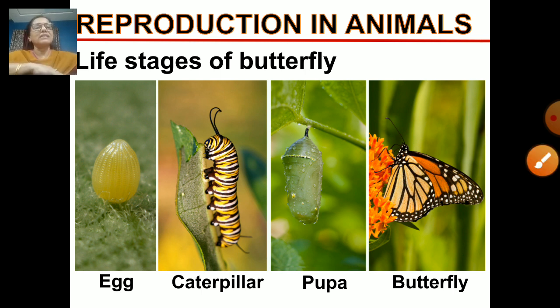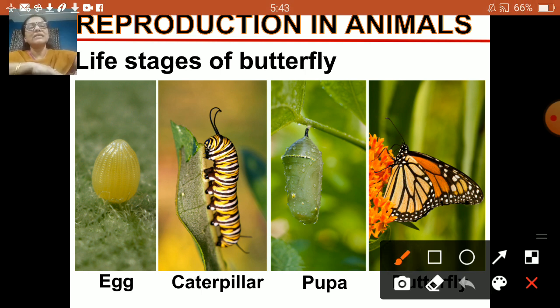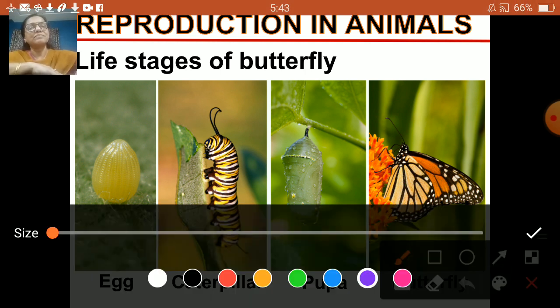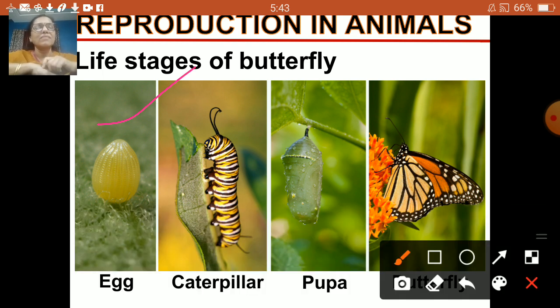The first one is the egg. And then the caterpillar. You can see the caterpillar on a leaf, right? It grows eating the leaves. And then it forms a covering around itself, and this is the pupa.